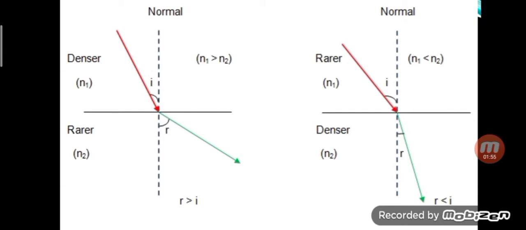If we consider water and glass, then water becomes the optically rarer medium and glass becomes the optically denser medium. So when light passes from an optically rarer medium to an optically denser medium, it bends towards the normal. And when light passes from an optically denser medium to an optically rarer medium, it bends away from the normal.